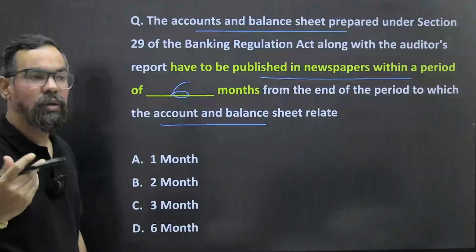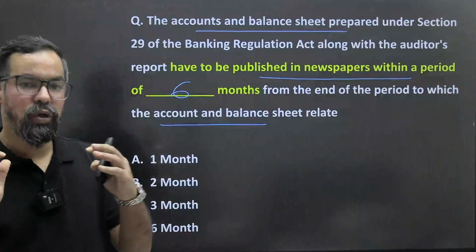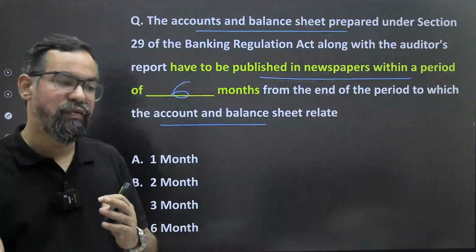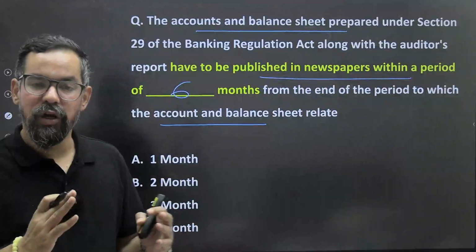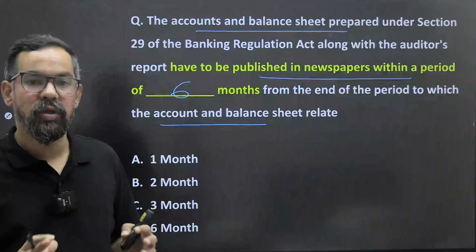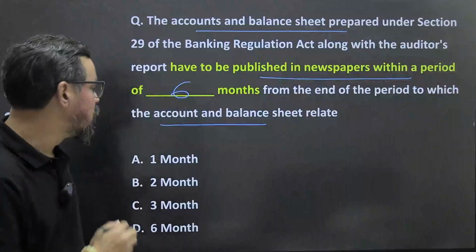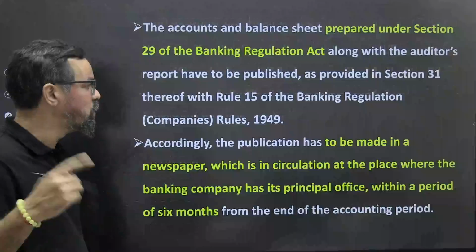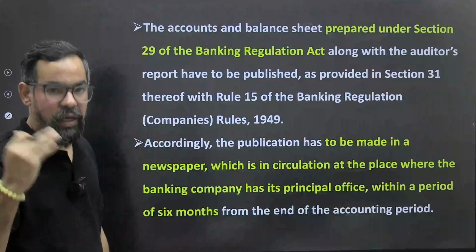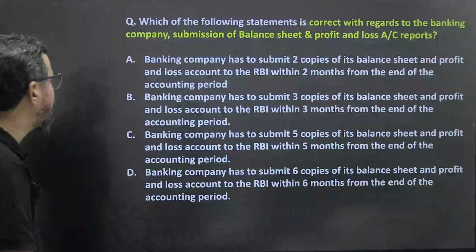After the statutory audits, the banks and companies need to publish those particular documents, meaning your balance sheet and profit and loss account, in financial newspapers, especially or mandatorily where your headquarter is located. So this is within 6 months. But when it comes to reporting to RBI, it is within 3 months. These things are generally part of your next unit. We'll be discussing all of these in detail.